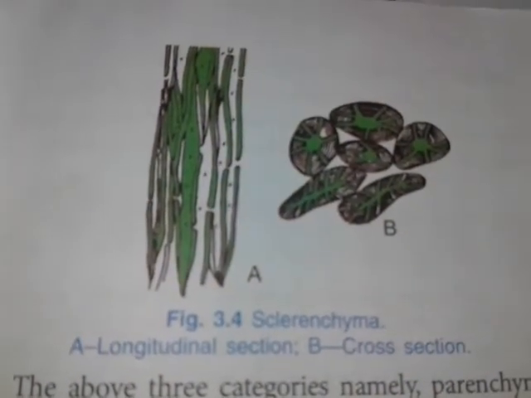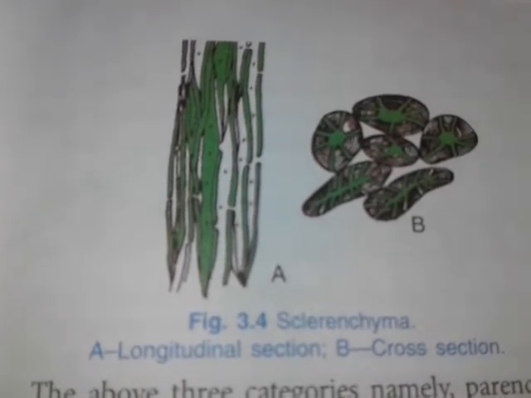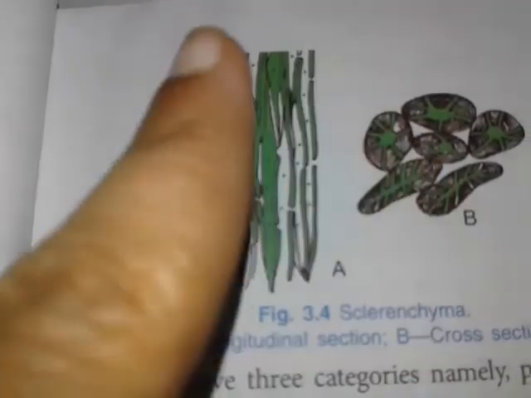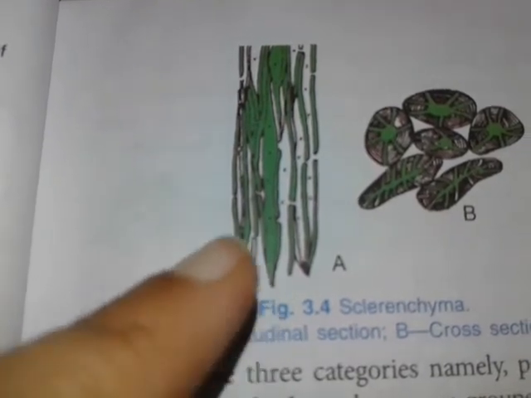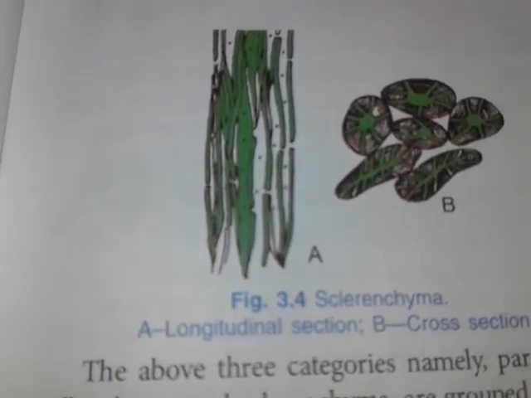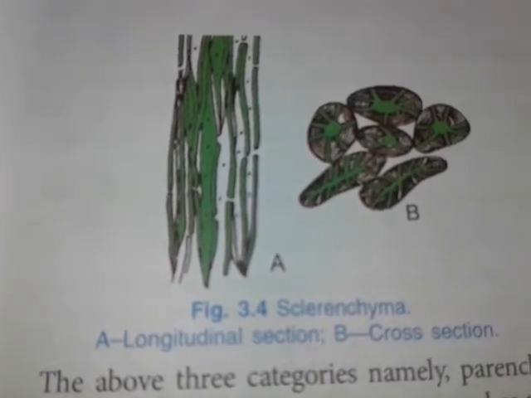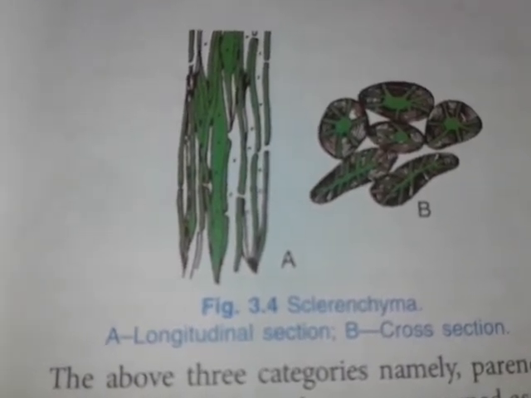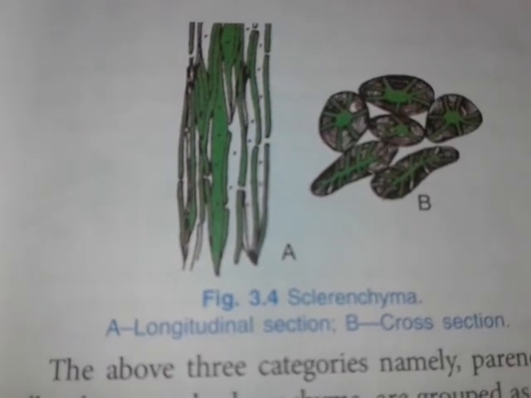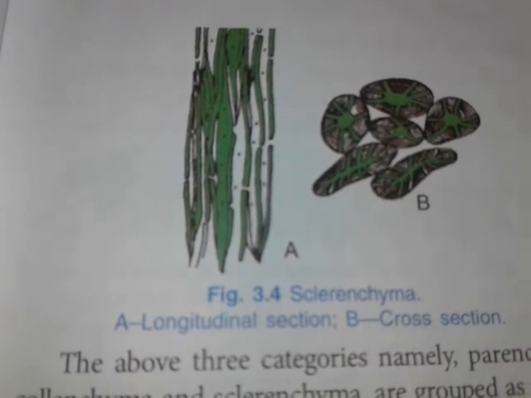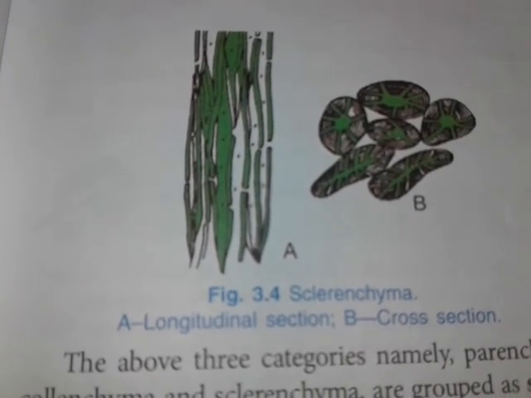Sclerenchyma. Their cell wall is also thickened. Just see here, this one. Their cell wall is thickened due to deposition of a chemical substance called lignin. In other words, we can also say that the walls are lignified. They provide mechanical strength to the plant part.